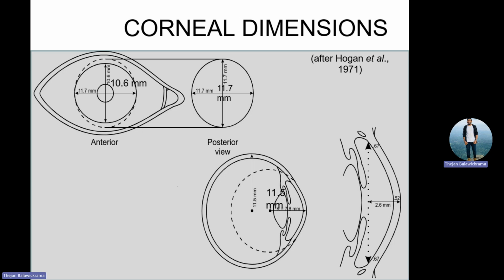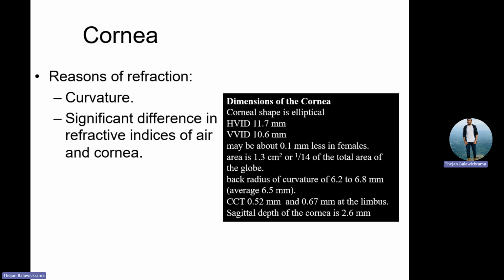HVID is about 10.6, maybe 0.1 millimeter less in females, and area wise, the cornea covers around 1.3 centimeter square, which is about 1/14th of the total eyeball area.